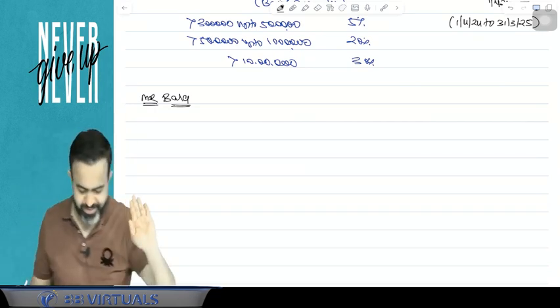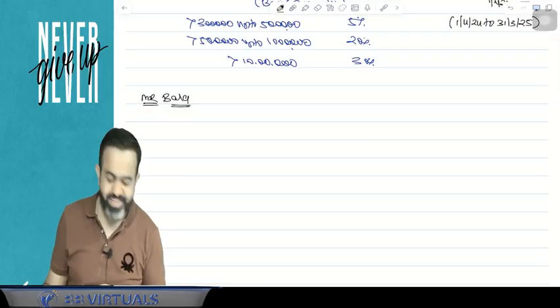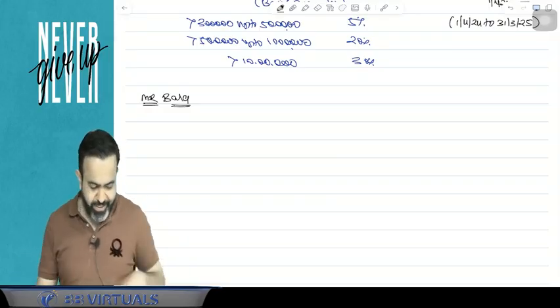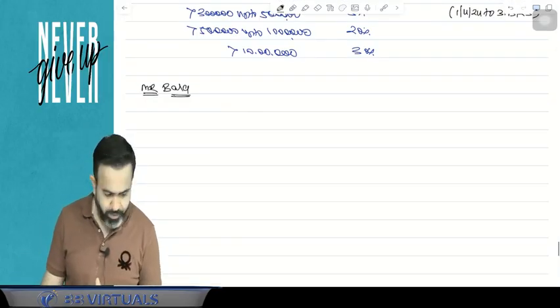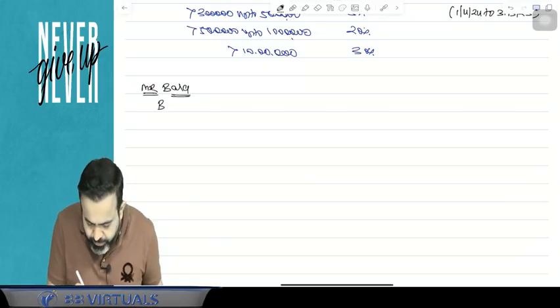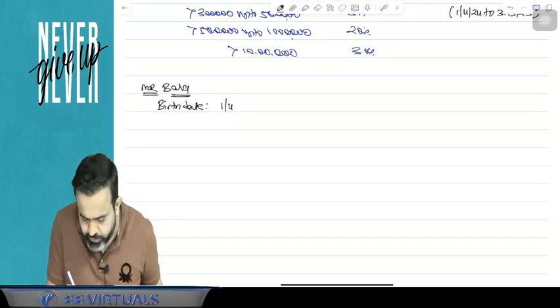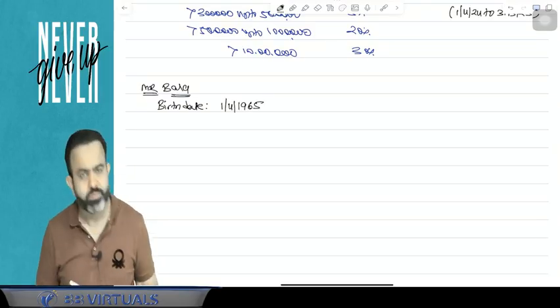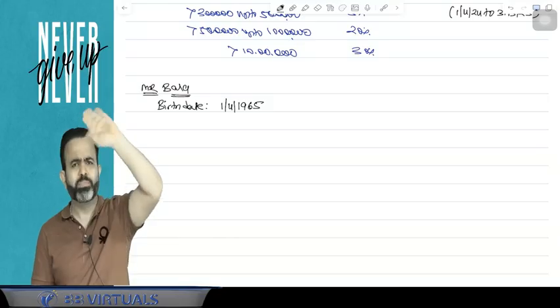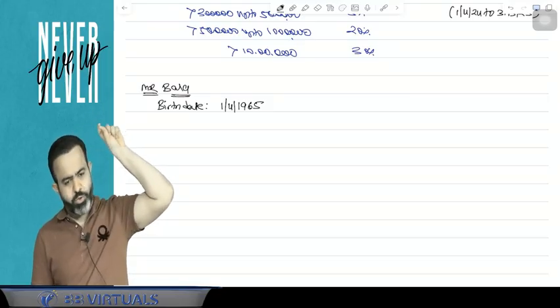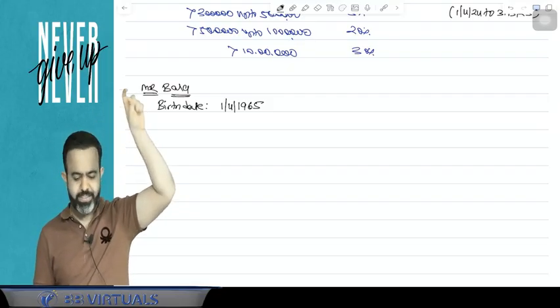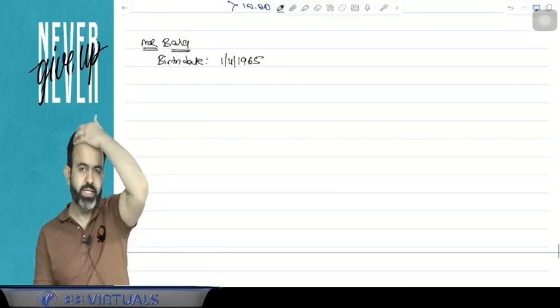Suppose Mr. Bala's birth date is 1st April 1965. 1st April 1965 was his birth date. So he was born on 1st April 1965.